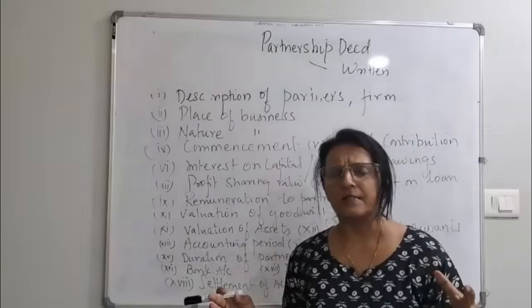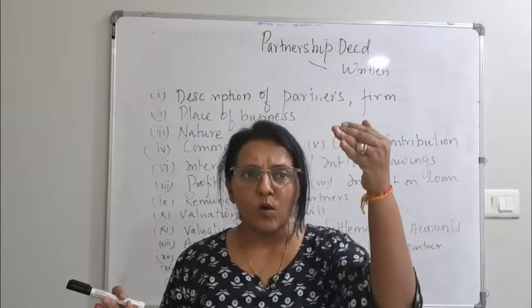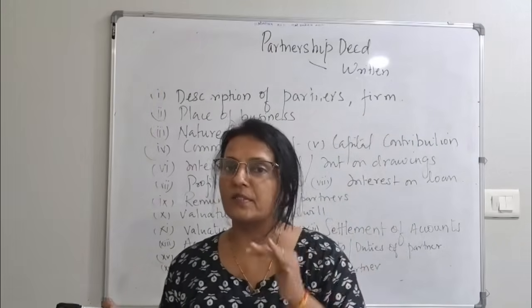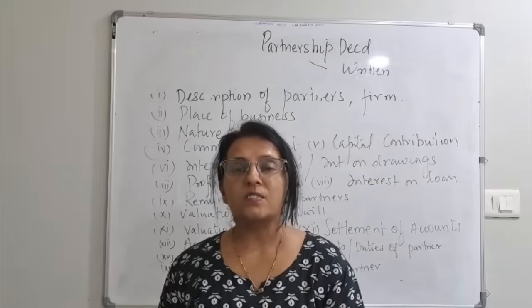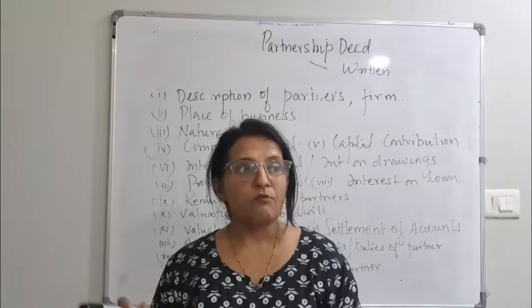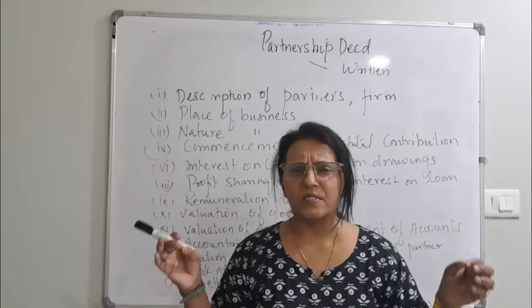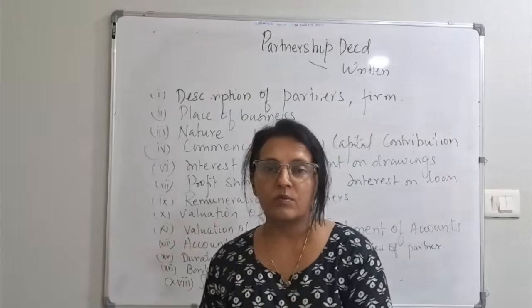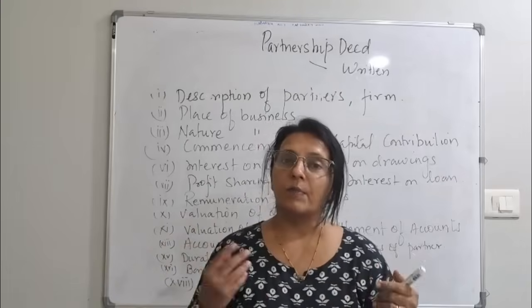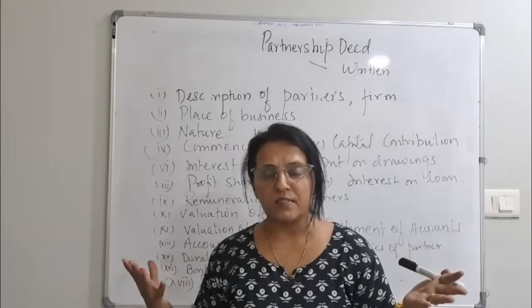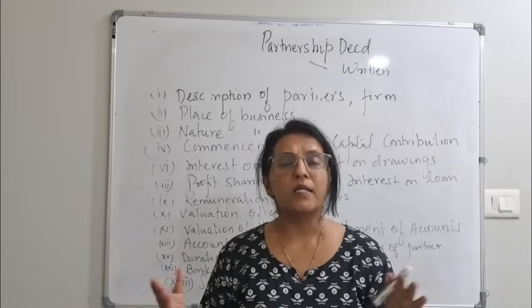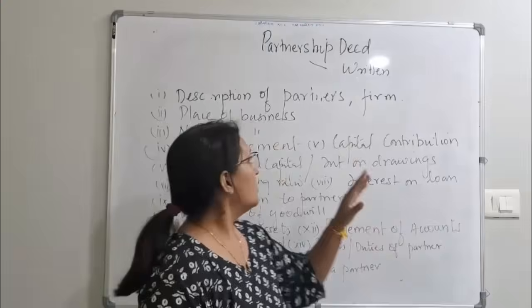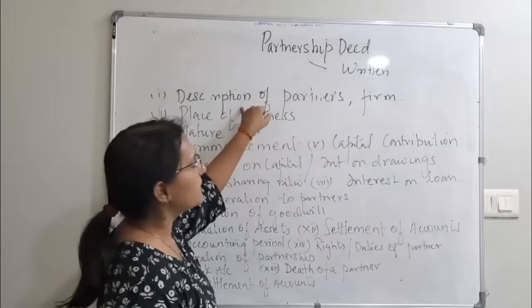Now, what are the contents under the partnership deed? What is there that you have to mention in the deed? Clauses that have to be mentioned. 5 partners are there. Obviously, the names of the partners. Krishnamurti is there, Mahima is there, Balamurti is there. 4-5 partners, whatever. Everyone's name will be there. So the names of the partners will be there.